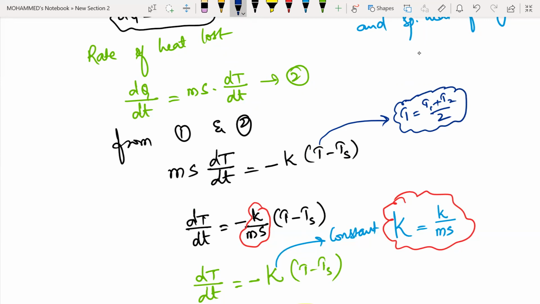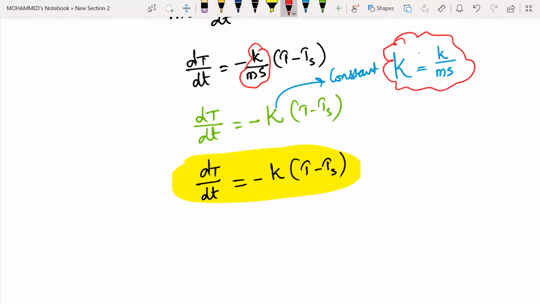T is nothing but the temperature of the body. Say when you are in the heat, your temperature is like 40 degrees centigrade. When you come into a room with AC, the temperature is like 10 degrees centigrade or 5 degrees centigrade. That means the same body is having two temperatures at a given time, so we can take the temperature of the body as an average. So it is T1 plus T2 divided by 2. Is it clear? Yes, sir.